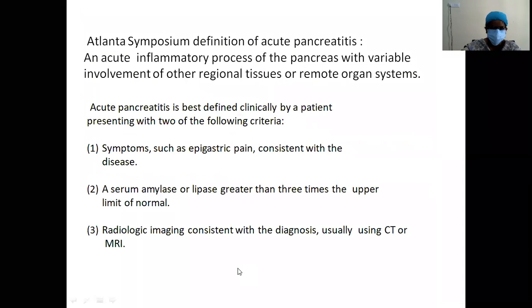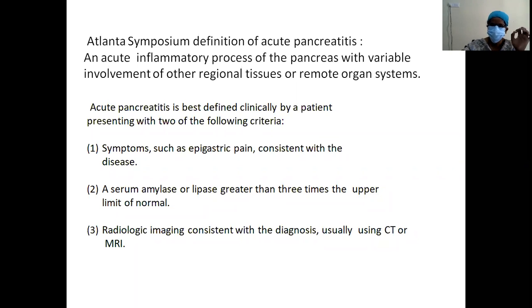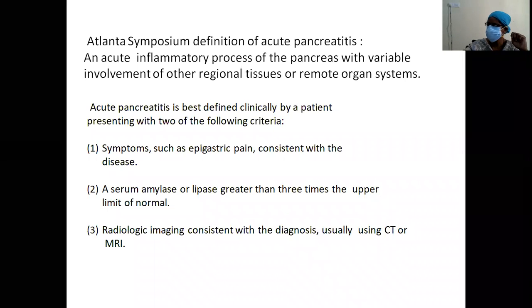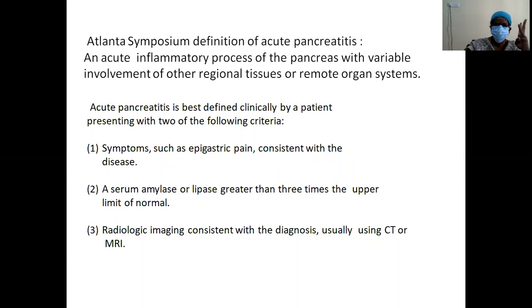There is something called the Atlanta Symposium, which has defined acute pancreatitis. It can be defined as an acute inflammatory process of the pancreas with variable involvement of other regions or remote organ systems. It is best defined clinically by a patient presenting with two of the following three criteria. First, the symptoms, such as severe epigastric pain consistent with the disease. Second, serum amylase or lipase greater than 3 times the upper limit of normal. The third is radiological imaging consistent with the diagnosis, usually CT or MRI. Two out of these three criteria are needed.